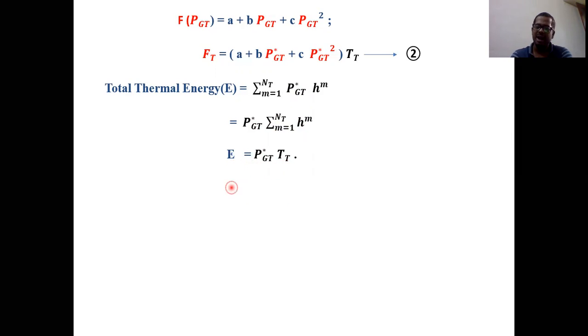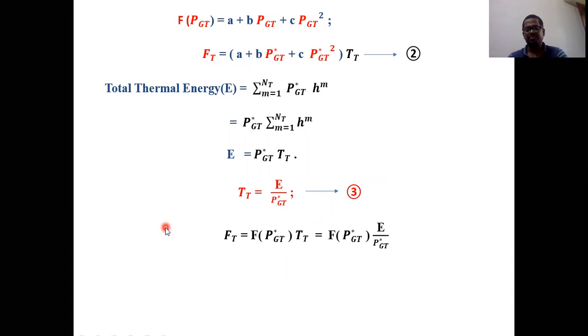So from this, write down the TT value. This is nothing but the third equation. Now, if you want to find PGT star, substitute the third equation in the second equation. Then you will get FT in terms of PGT star only. Let us try to substitute. FT equals A plus B into PGT plus C into PGT star square into, what is the value of TT? E by PGT star.